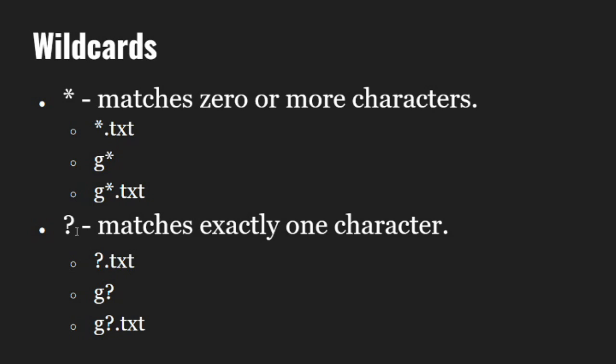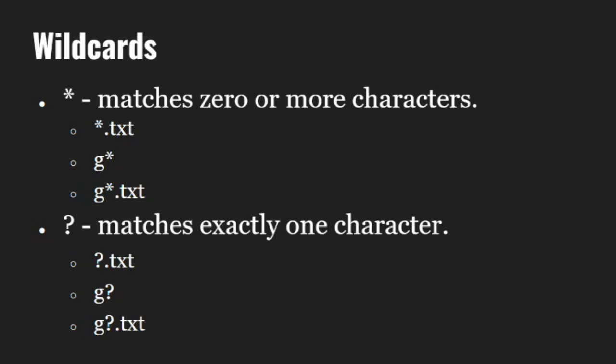The question mark matches a single character. So, ?.txt will match files having only one character before .txt. G? will match files that have the first letter as G and the next letter can be anything. G?.txt will match files with first letter G followed by a single character and finally .txt.